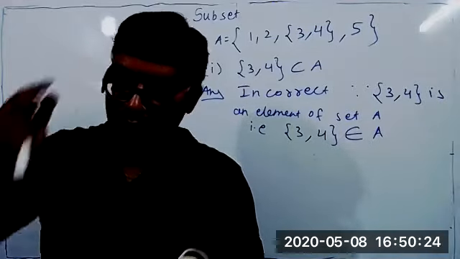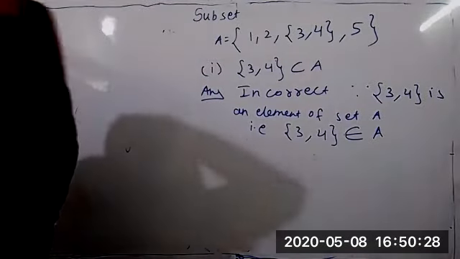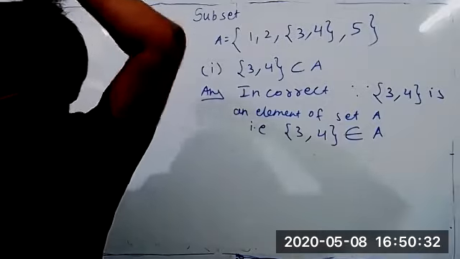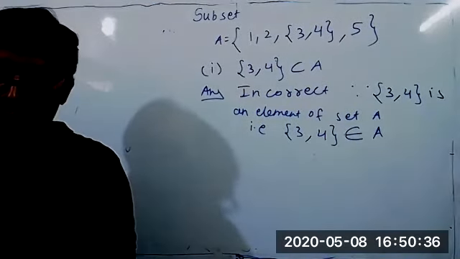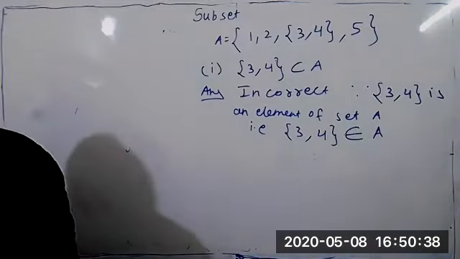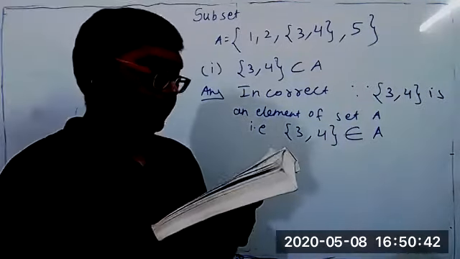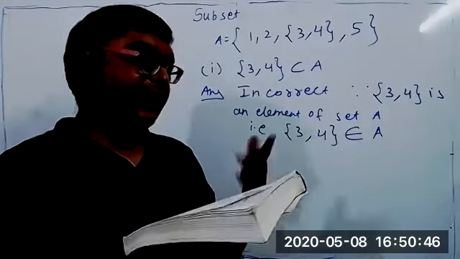Wait, my Bluetooth is a little loose. I will tighten it, then I will speak. Students, can you hear me now? Yes, sir. Any more doubt? No doubt now? No doubt, sir, because element can be anything.